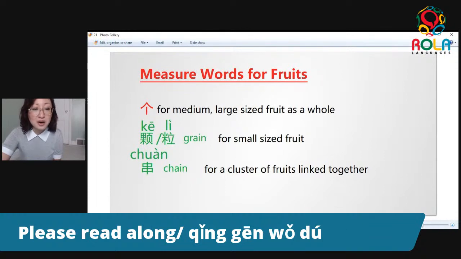串 carries the meaning of chain. So as you can guess what it is used for. It's for a cluster of fruits linked together, as in a bunch of bananas or again grapes. So for a bunch of bananas, they're linked together by the one whole point. We can say 一串香蕉. Similarly, we can say 一串葡萄. So if it's one grape, 一颗葡萄. If it's a bunch of grapes together, 一串葡萄.